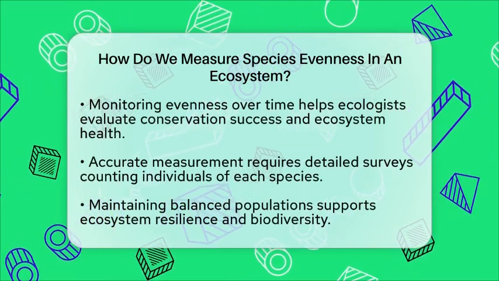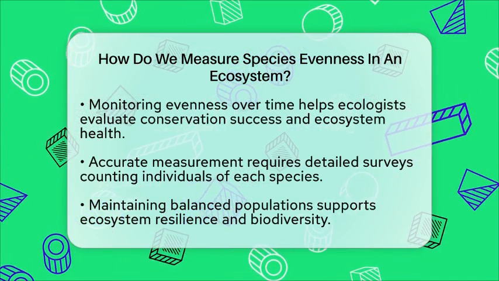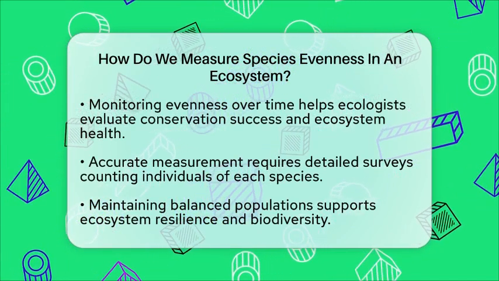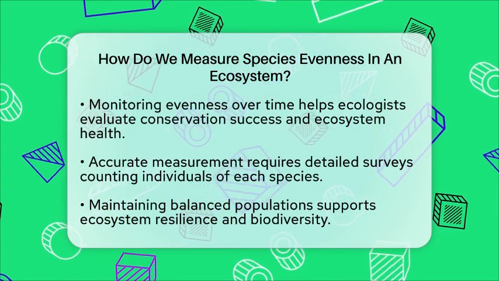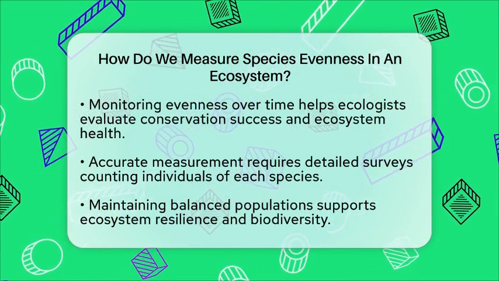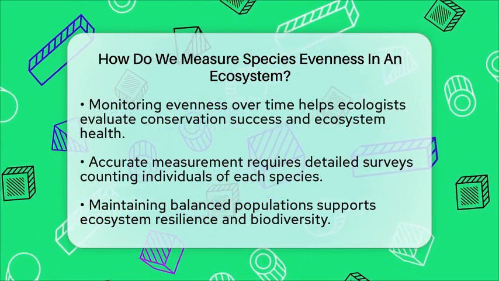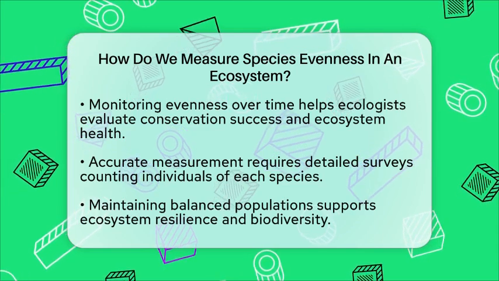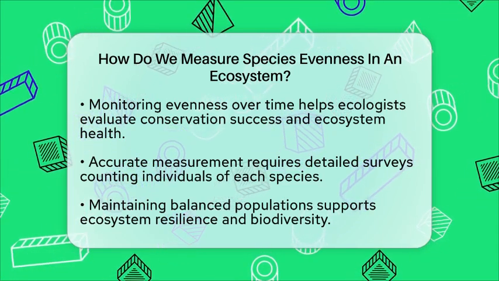Getting accurate data on species evenness means detailed surveys. Researchers count how many individuals of each species are present, which can take time and resources. They then analyze this data with the indices to get a clear picture of how balanced the community is.